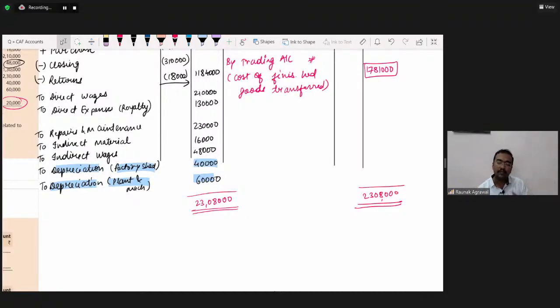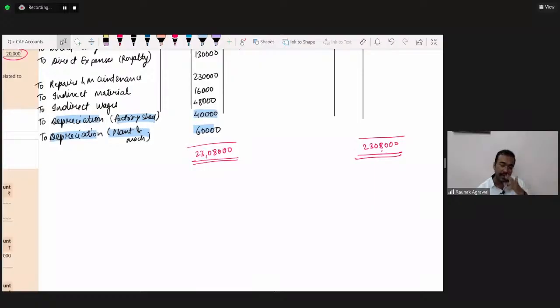From the trading account, we will get the figure of gross profit, and that gross profit figure will get transferred to the profit and loss account. Now suppose we are having some selling van. We are having some auto or some vehicle which is used for selling and marketing. So we will also charge depreciation on it.